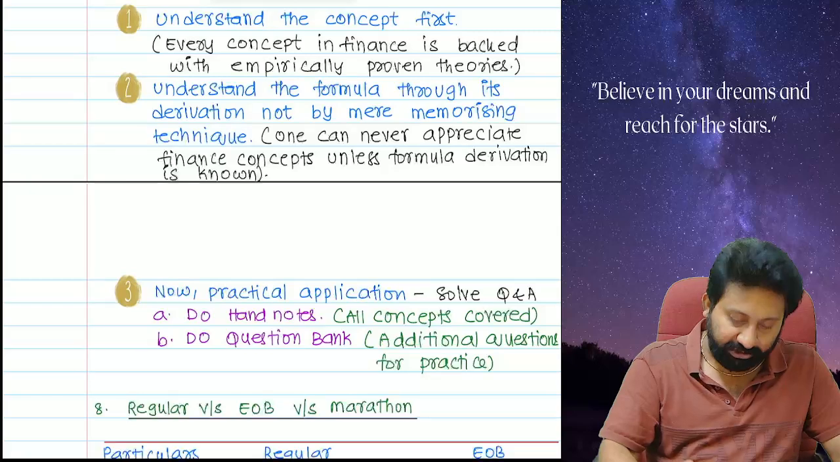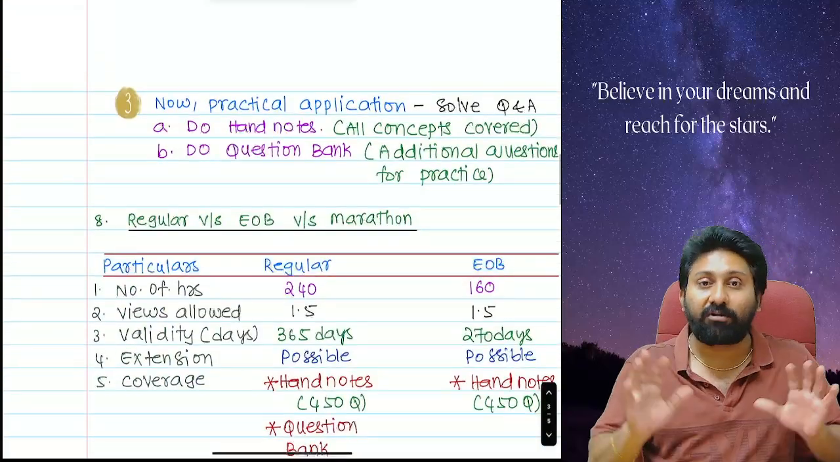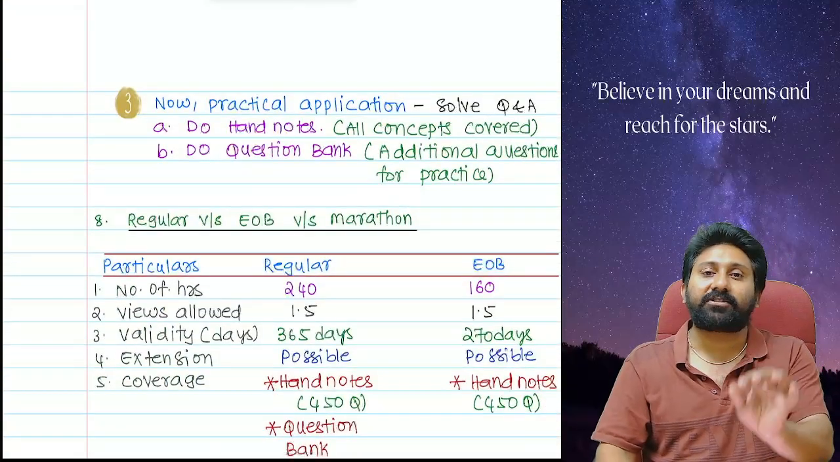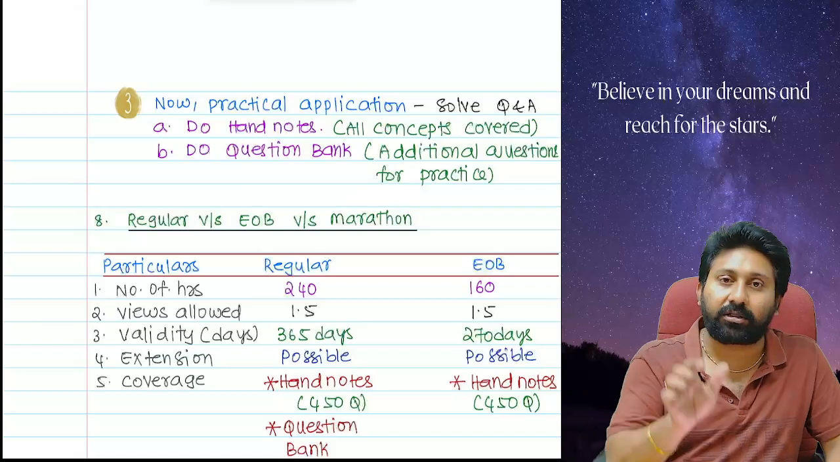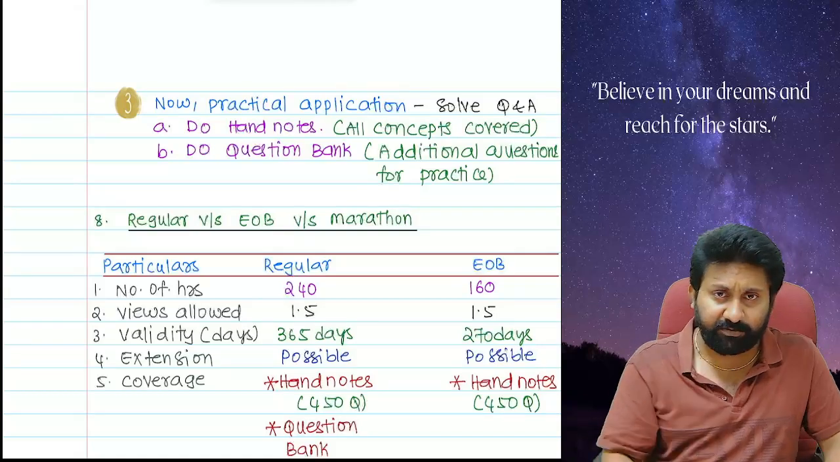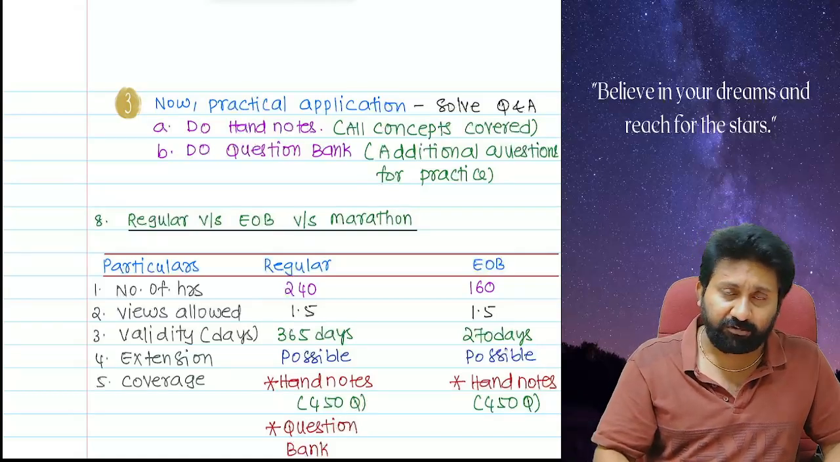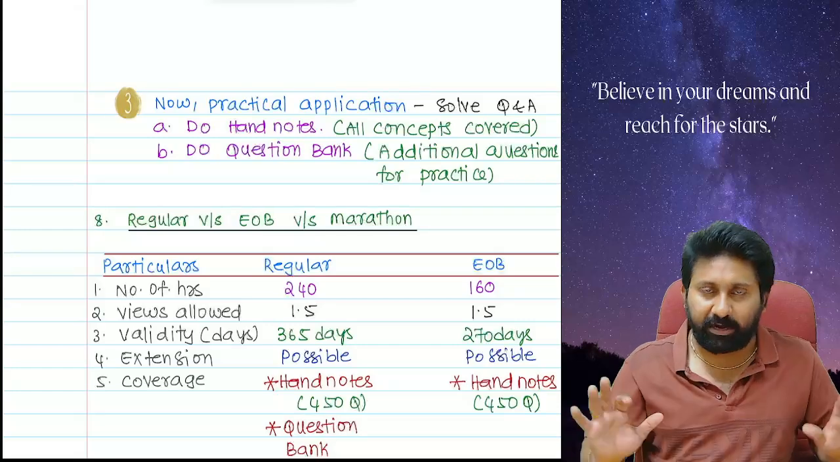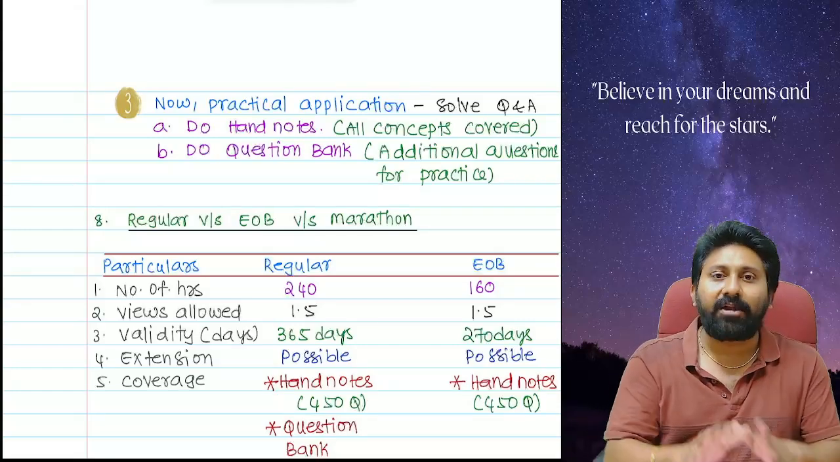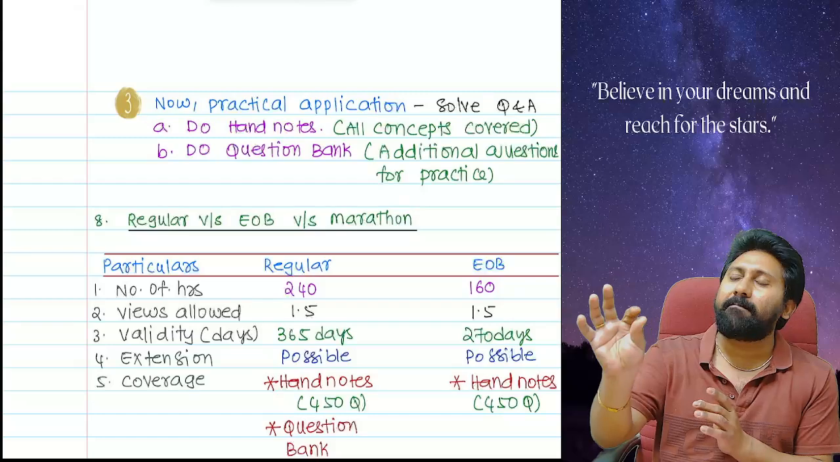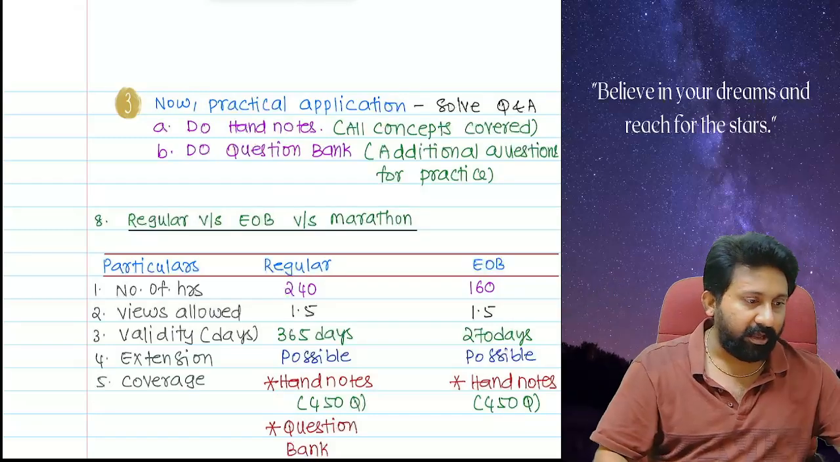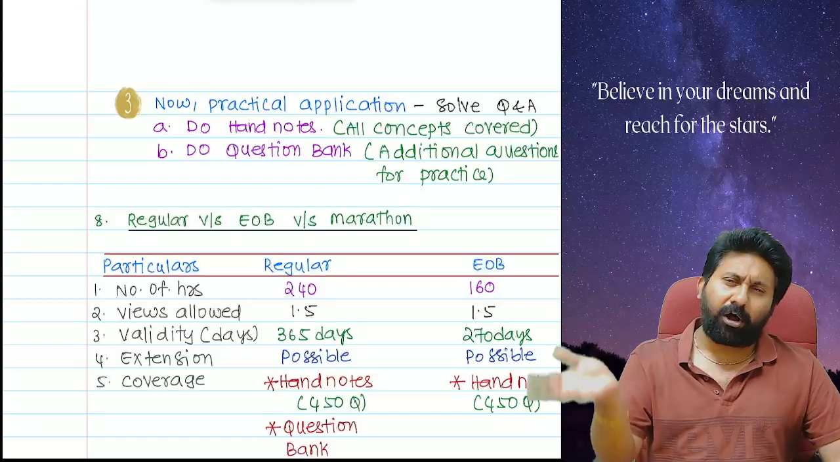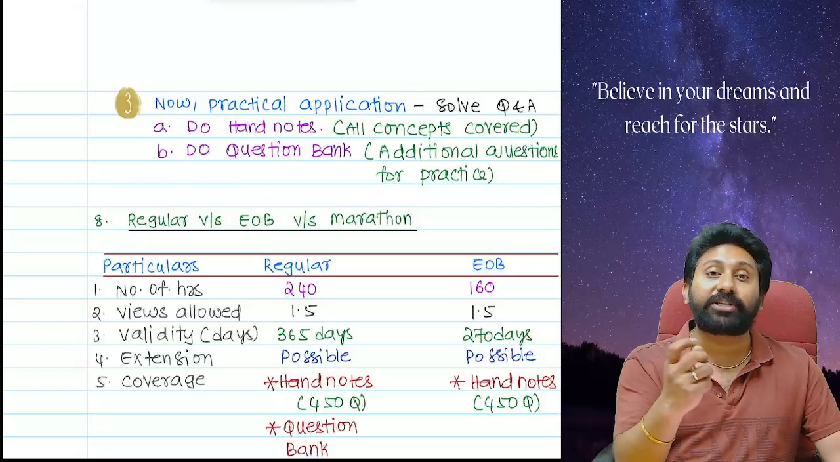Then we will solve the questions and answers. When you solve questions and answers, first we will solve the hand notes, next we will solve the question bank. First one, hand notes, next one, question bank. So what does it mean? Let me tell you. In the hand notes, I have handpicked important concepts. All the concepts, important questions I picked up.